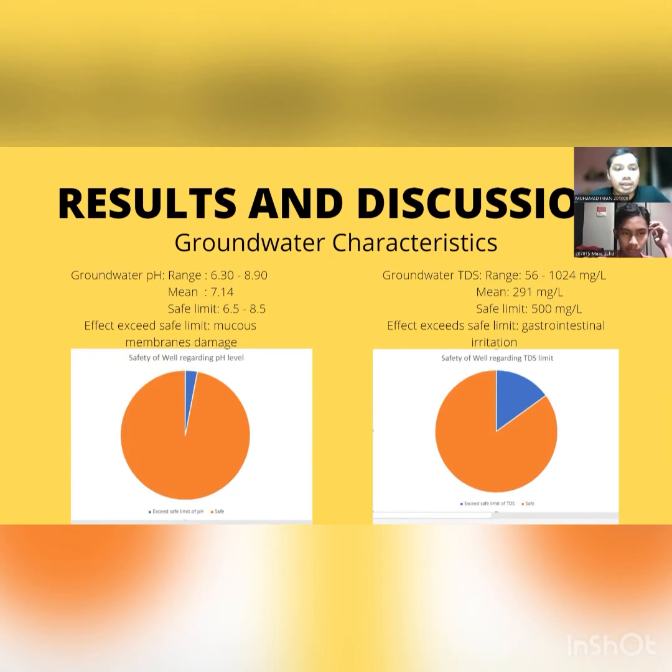If somebody exceeds the limit, it would cause damage to the mucous membrane. And for groundwater TDS, the range is between 56 to 1024 milligram per liter, and the safe limit is 500 milligram per liter. If someone exceeds the limit, he would get gastrointestinal irritation. Then I will pass to Muazzuddin.